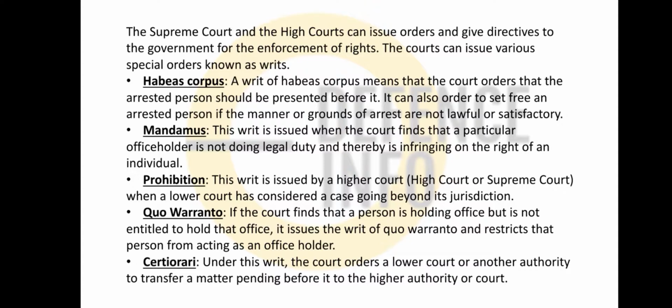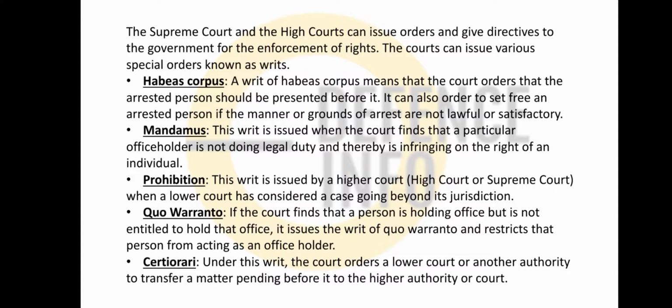See, first of all, friends, these writs are there in Article 32 of the Indian Constitution. This Article 32 is also known as the heart and soul of the Indian Constitution. And friends, in case of violation of any fundamental right, you can directly go to the Supreme Court as per these writs, and these writs are generally classified into 5 components.